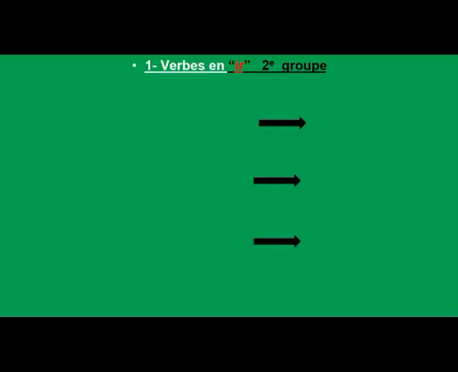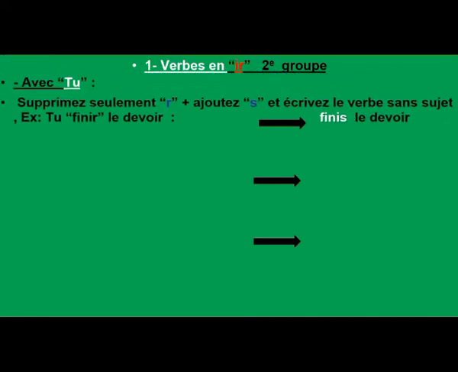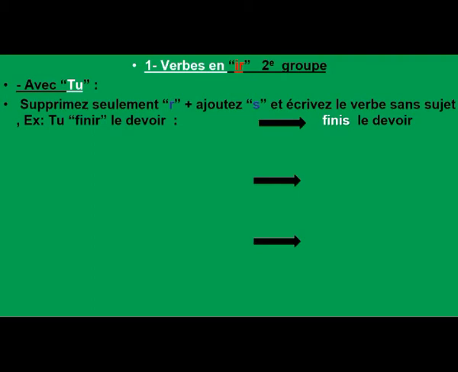If you have a second group verb ending in IR, what will you do? If this verb is used with tu, supprimez seulement R, ajoutez S et écrivez le verbe sans sujet. Exemple, tu, finir le devoir, fini le devoir. So if you have a second group verb ending in IR, just cancel the letter R and add S, without subject, without any pronoun before. I say fini le devoir, finish the homework.